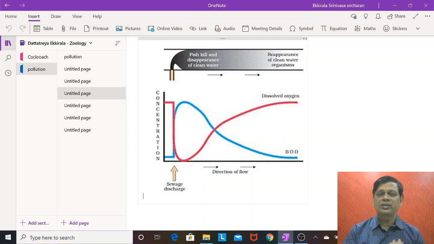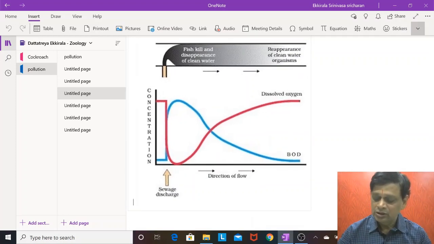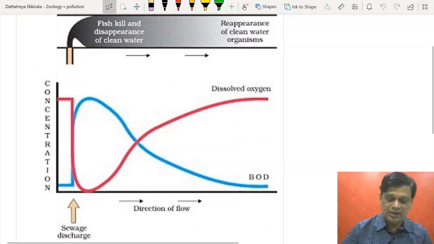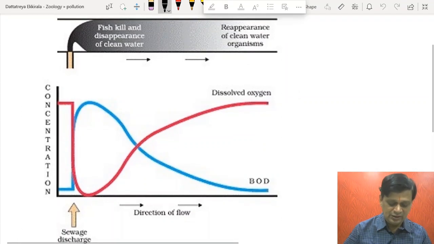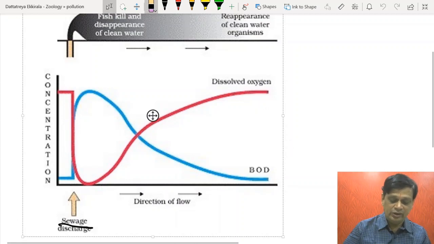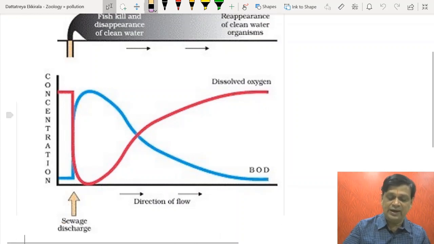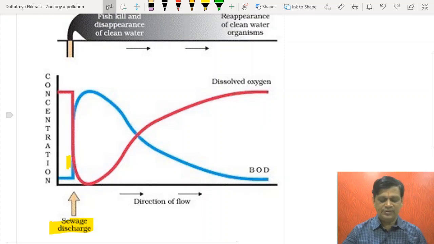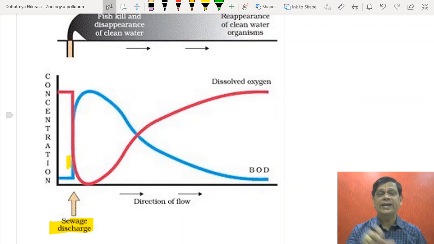When this organic-waste-enriched waste is dumped, let us say this is a place where sewage is getting added. When sewage is getting added, exactly in this place, suddenly biological oxygen demand will increase.